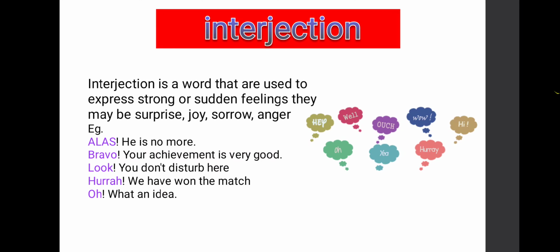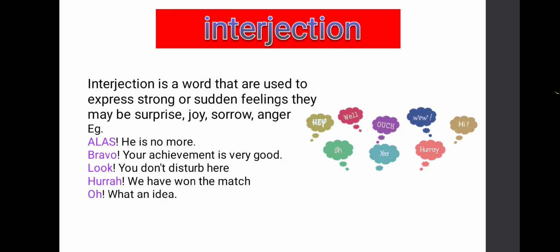Now: Oh, what an idea. If we are in any problem, and suddenly our friend gives us an idea, at that time our feeling is sudden. We say, oh, what an idea. With surprise we say oh. So oh becomes an interjection. See here children, overall an interjection is a word which shows sudden feelings.